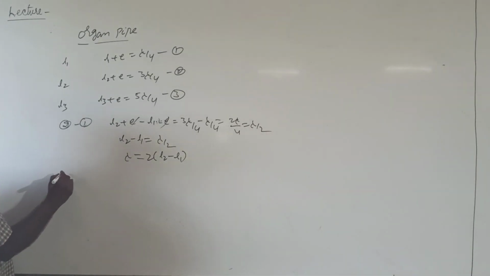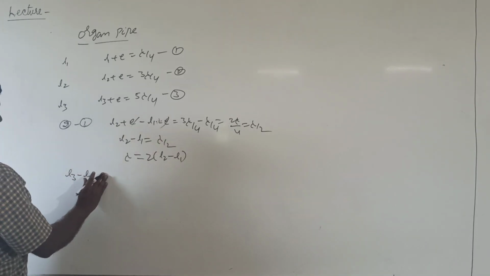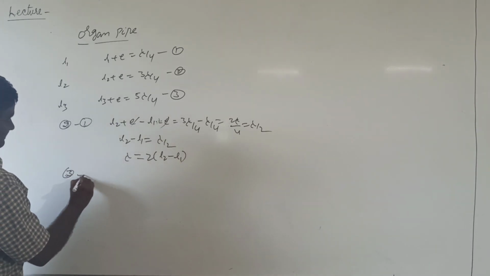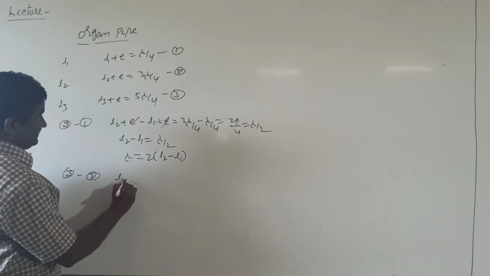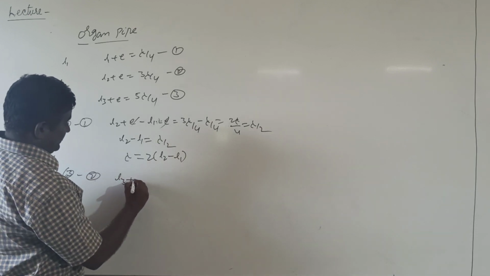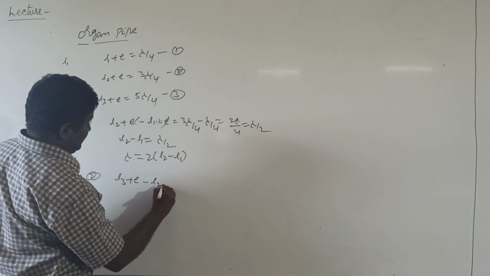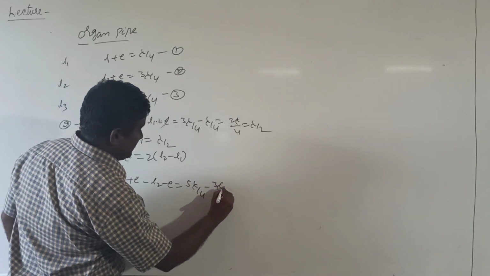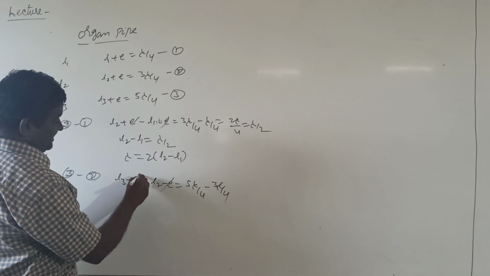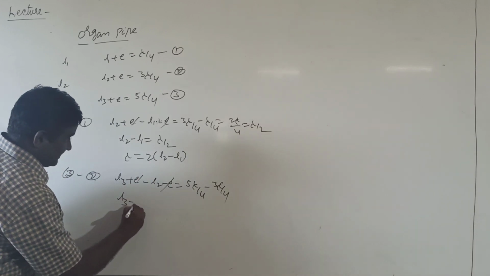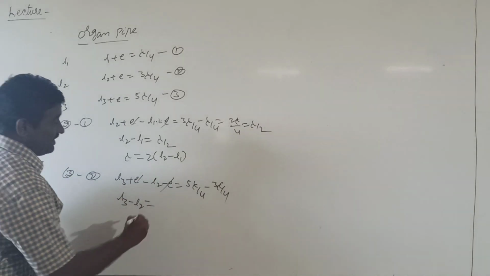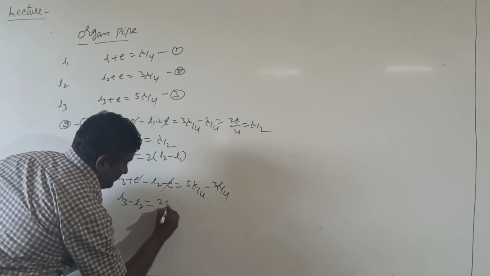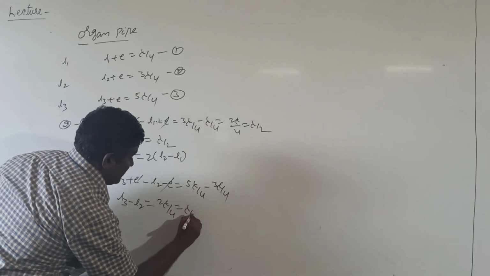Similarly, we are doing L3 minus L2, that means 3 minus 2. So L3 plus E minus L2 plus E equal to 5 lambda by 4 minus 3 lambda by 4. Then here plus E minus E gets cancelled. L3 minus L2 equals 2 lambda by 4, which is equal to lambda by 2.